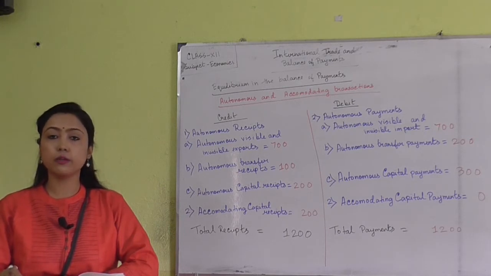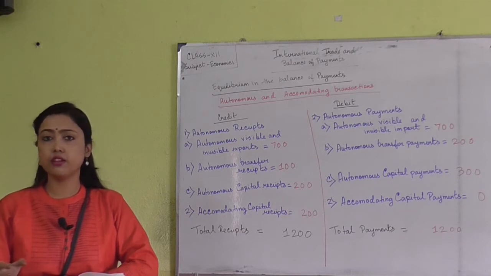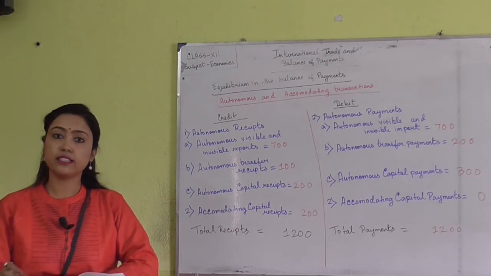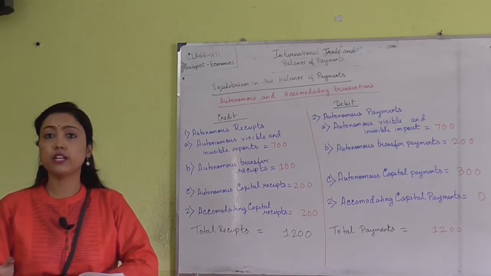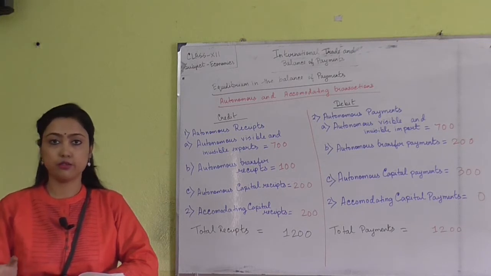In case of autonomous transactions, the decisions are taken autonomously by a single individual firm or by different economic units. A single firm takes decisions regarding export and import of commodities, or regarding trade decisions.